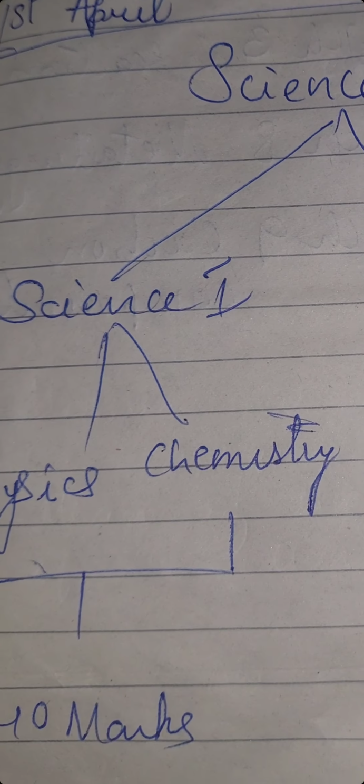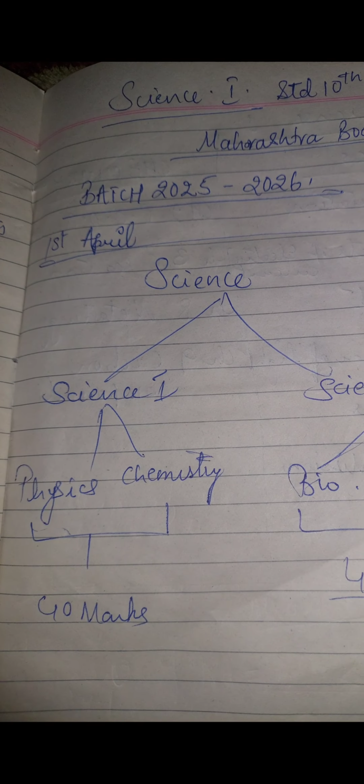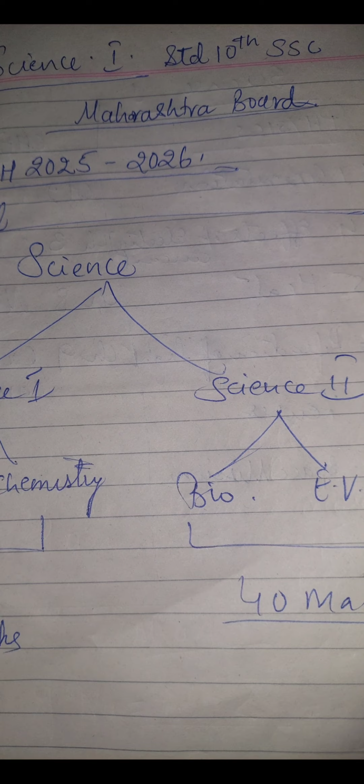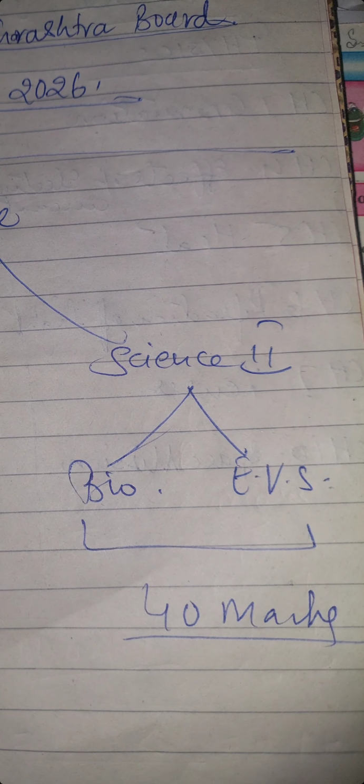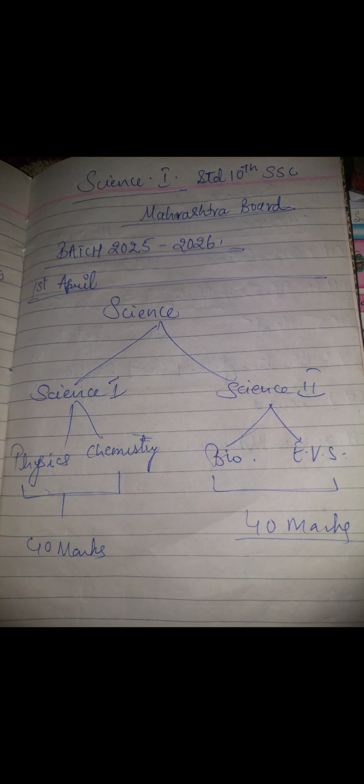Science 1 has physics and chemistry, which is of 40 marks, and science 2 is biology and EVS, same as follows, 40 marks. So the total written marks will be 80 marks, and internal marks from your school will be given to you, that is 20 marks. So 80 marks written work and 20 marks internal. So it becomes very easy to score at least, or maximum, 100 out of 100. 90 is very easy.